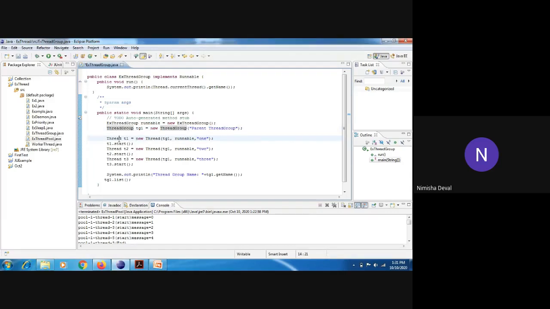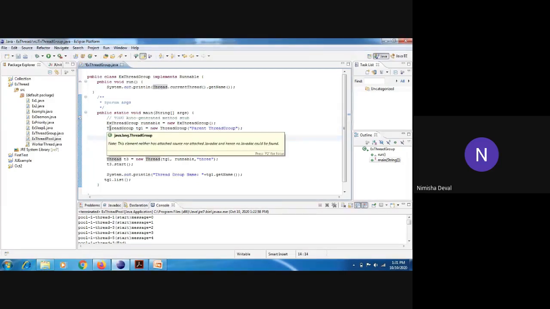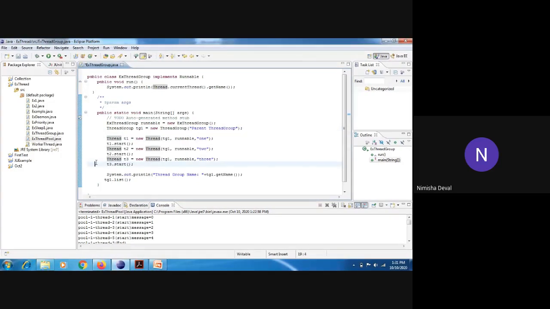Now we are creating threads. We have first created the thread group, and in that we are creating our threads. So for the first thread, we have passed the thread group, then the Runnable, which is the object of our class, and whatever message or value we want to pass over here, because this is a constructor of the Thread class. Then we have started that thread. In the same way, we have started the second thread and the third thread.